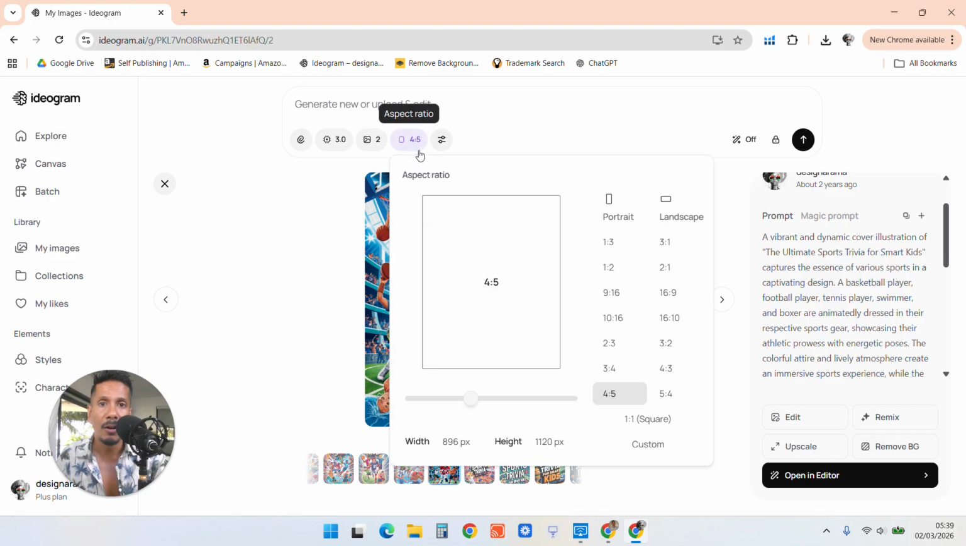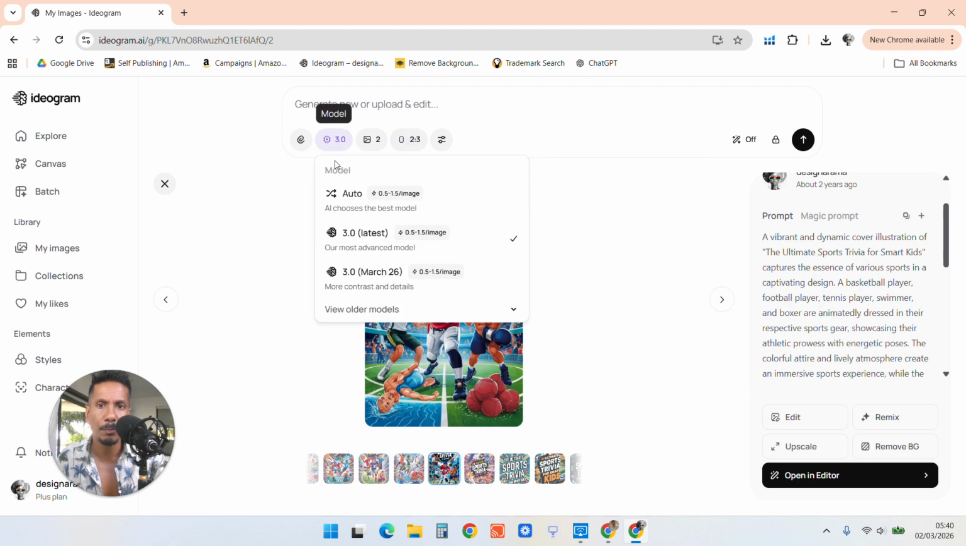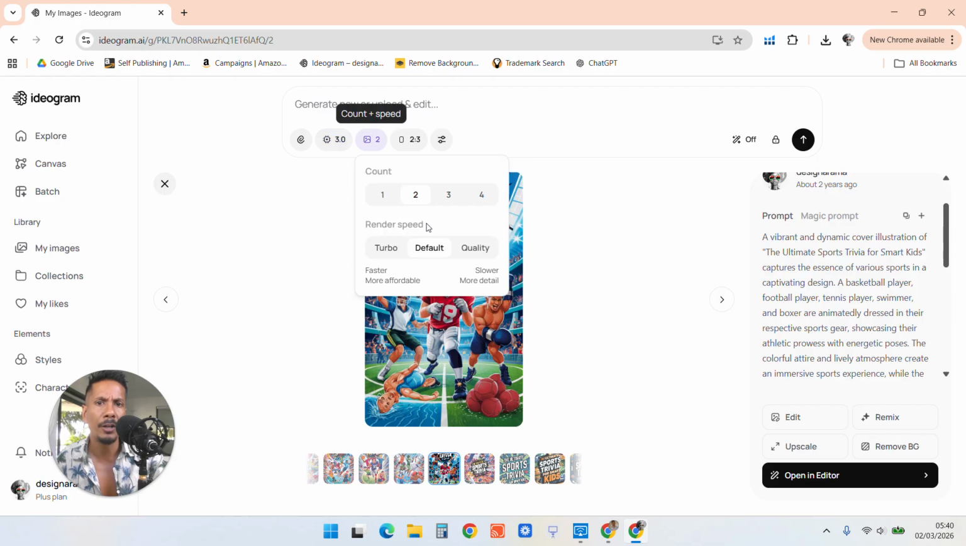You do the covers in the 4:5, 2:3 ratio, this one here, because that will fit your journal cover spot on. And I use this model here, number 3, which is like the best model, but I only do 2 at a time, and I do it as default. Otherwise, you burn through credits.